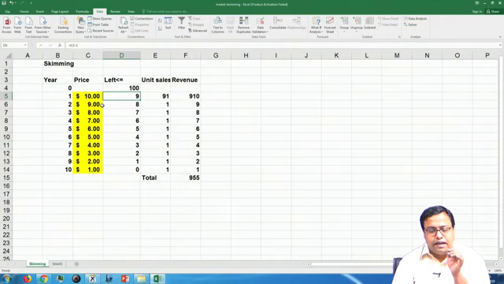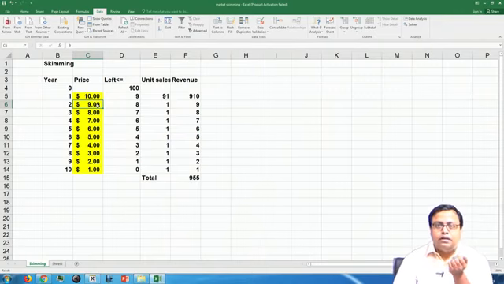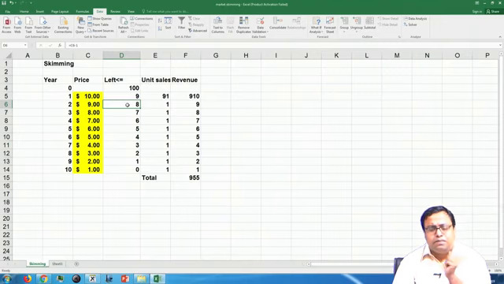And then for the next one, $9, how many persons will actually buy at $9? 91 minus 1, basically 90 persons will buy, but out of them 91 persons have already bought it. So, 92 persons will buy at $9. So, 91 persons have already bought it. So, 1 person is buying.